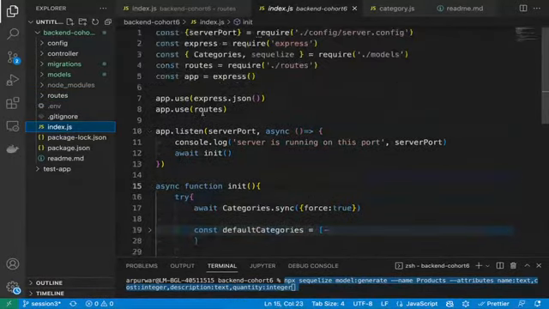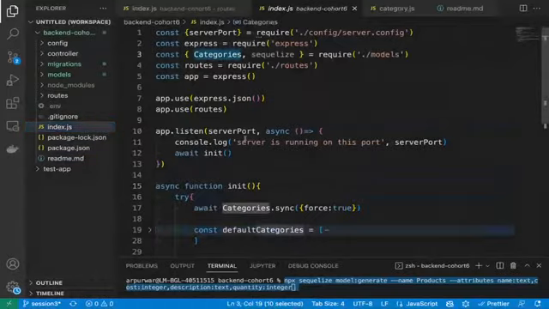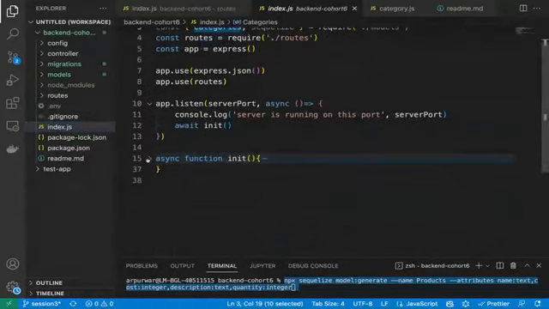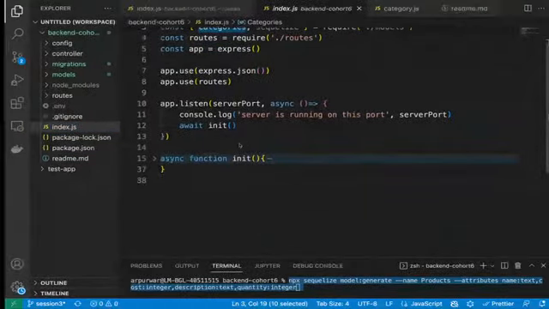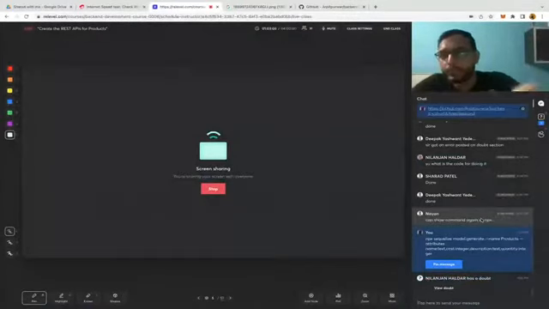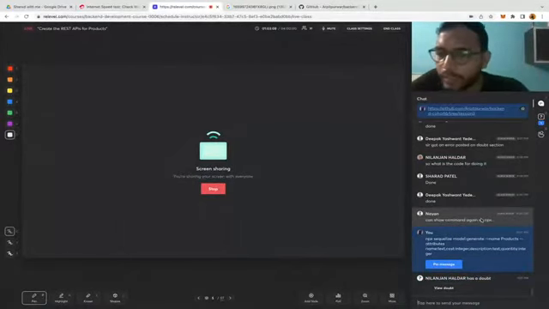So here we are already doing the syncing with the categories. Now you have to do the syncing for the product model also. So please, whoever has done it, please do it. I will in the meanwhile look for the doubts.